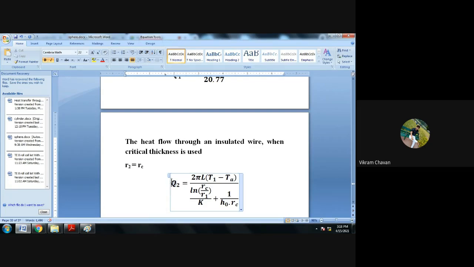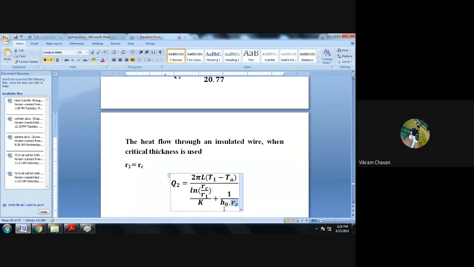So Q2 is equal to 2 pi L (T1 minus TA). As it is mentioned in the statement that the temperature difference remains constant, we keep the term as it is: 2 pi L into bracket T1 minus TA, whole divided by ln of RC divided by R1. So here, instead of R2, we have taken RC, plus 1 upon H0 multiplied by, instead of R2, we have placed RC.